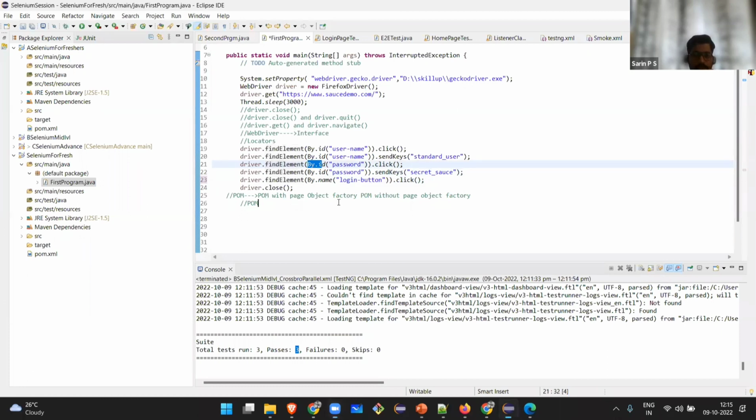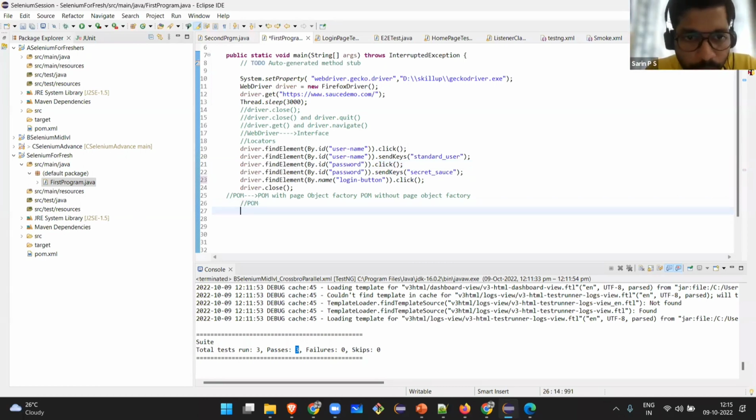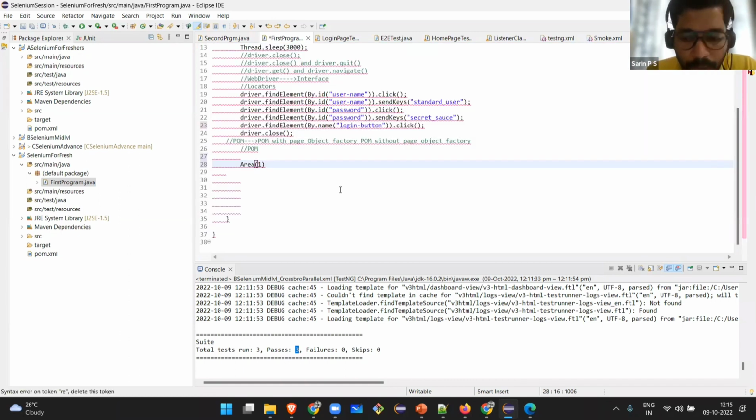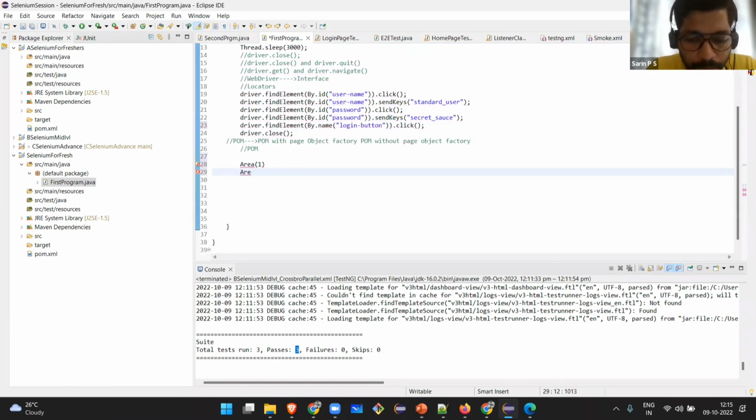Like we can find the area of a figure. If I'm giving one parameter, it will give me the area of the square. Area is the name of the function. If I'm giving 1, 2, it will give me the area of the rectangle, like that.